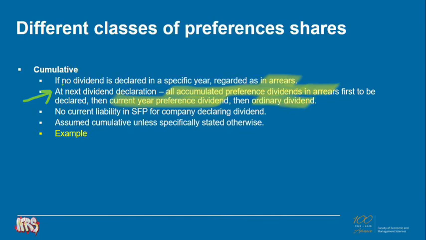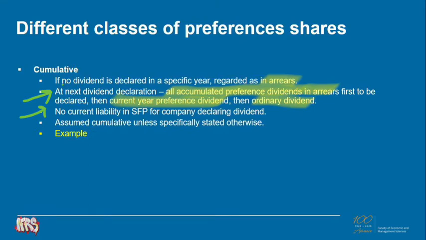The company declaring the dividend will not have a current liability in its SFP for any dividends in arrears until the date when the dividends are declared. Remember, you only have a current obligation to pay the dividend once it is declared. But the cumulative preference shareholder is entitled to that annual preference dividend. And the effect of that is extremely important when we come to the consolidation process.